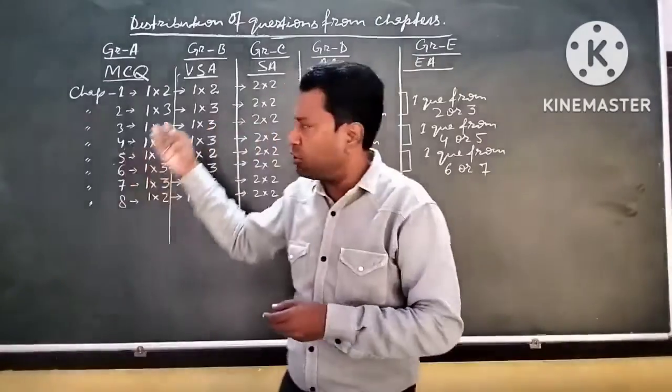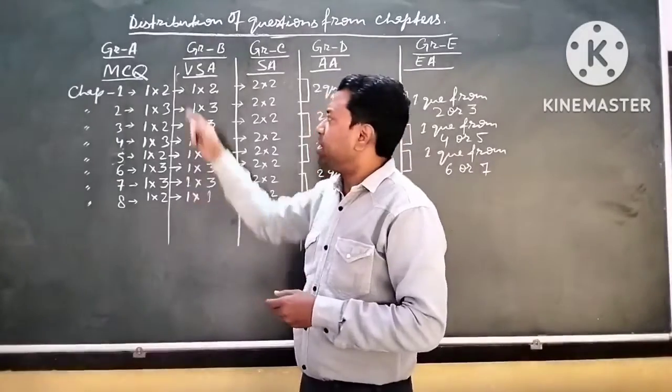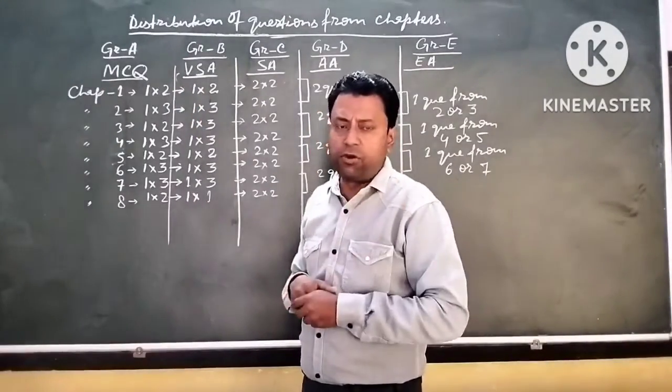Now let us come to the main point, and we will see group A. In group A, 20 MCQs will be there.